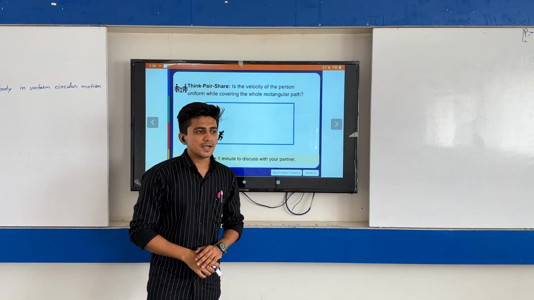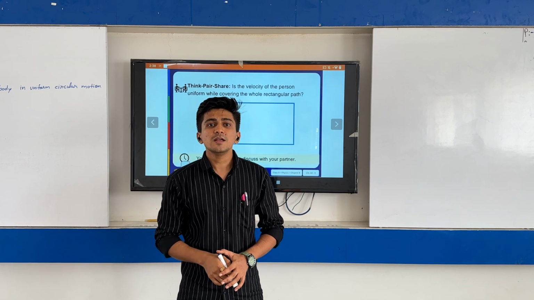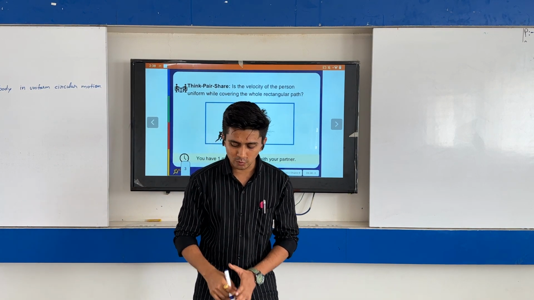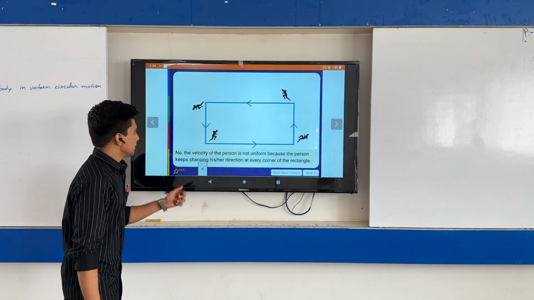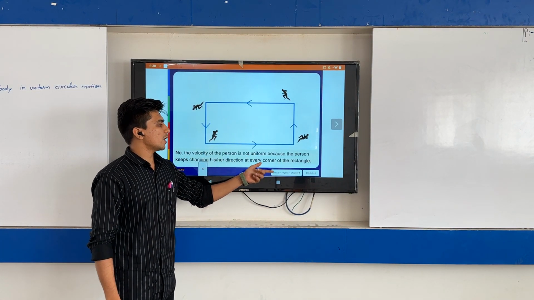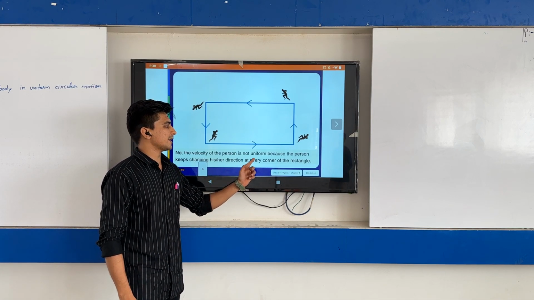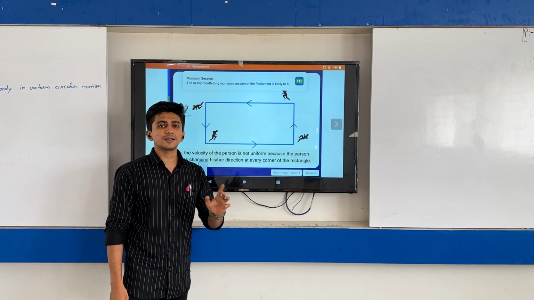We have studied that if it is a uniform motion, the path should be a straight line. So definitely the velocity of the person is not uniform because the person keeps changing his direction at every corner of the rectangle.